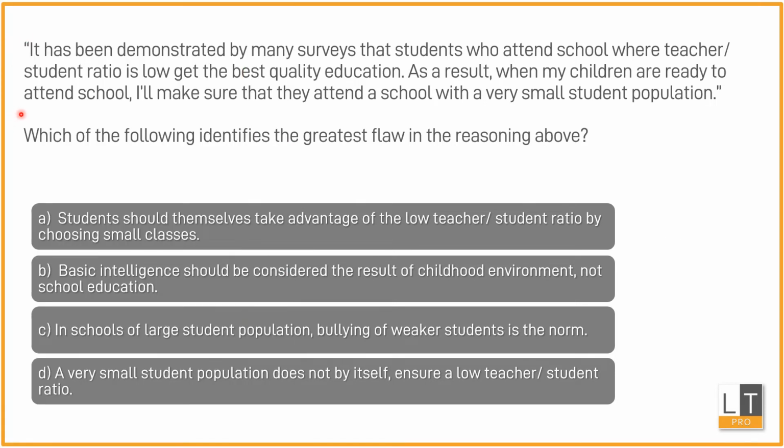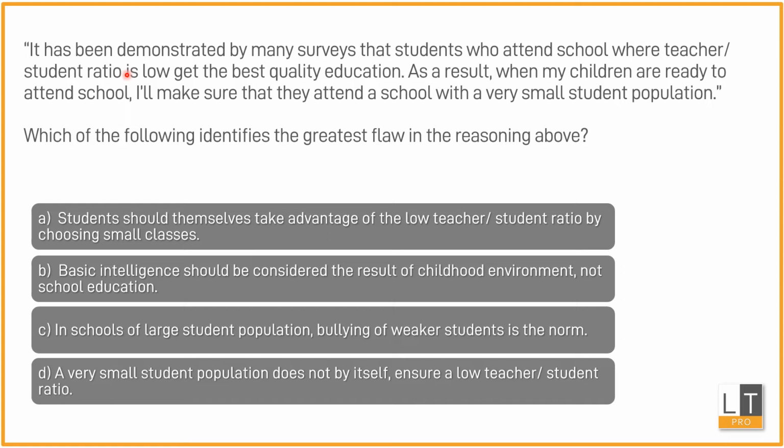So the reasoning here says that it has been demonstrated by many surveys that students who attend school where teacher-student ratio is low get the best quality education. It goes on to say that as a result, when my children are ready to attend school, I'll make sure they attend a school with a very small student population. Now, remember that a teacher to student ratio depends on both the number of teachers as well as the number of students, which means that let us say you have one teacher and 5 students. That's the same ratio as 10 teachers and 50 students, right?